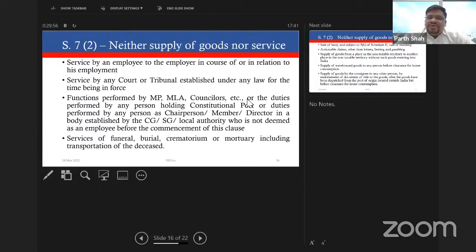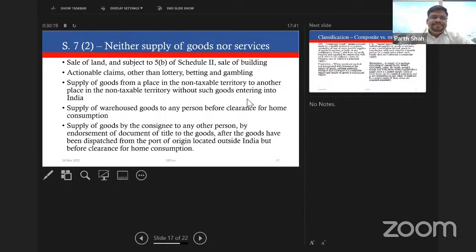Second, services by court or tribunal established under any law for the time being in force. When we pay any appeal filing fees in ITAT or state, you are not required to pay GST on that. Third part is not applicable to most of us. Fourth, services of funeral, burial, crematorium or mortuary, including transportation of the deceased, they are not to be treated as supply of goods or services, and there is no GST liability on the same.